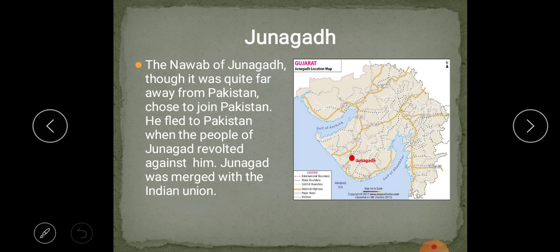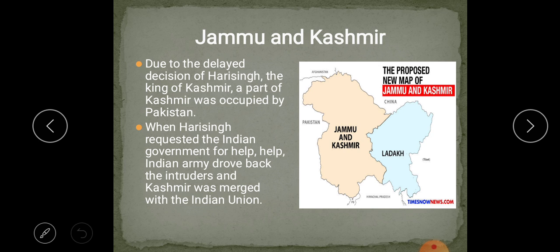The Nawab of Junagadh, though it was quite far away from Pakistan, chose to join Pakistan. When the people revolted, they were willing to join the Indian Union. He fled to Pakistan, and Junagadh was merged with the Indian Union.